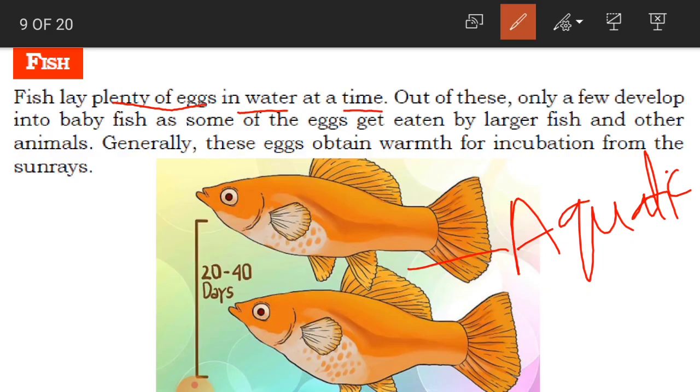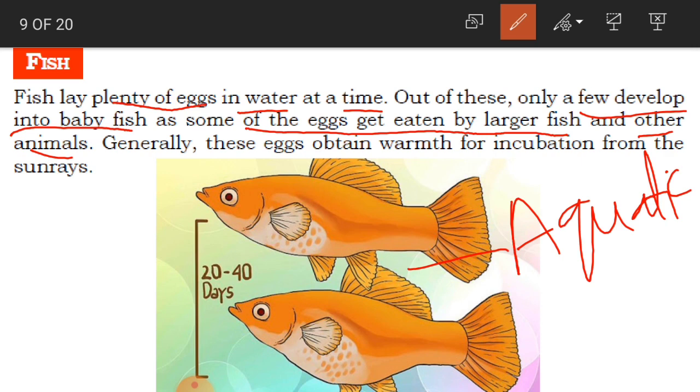Out of these, only a few develop into baby fish, and some of the eggs get eaten by larger fish and other animals. See children, how sad it is. Fish lay so many eggs, but they lay them in water, and in water you have so many other animals, like sharks, whales and other large animals. So some of these eggs are eaten by larger fish and other animals.